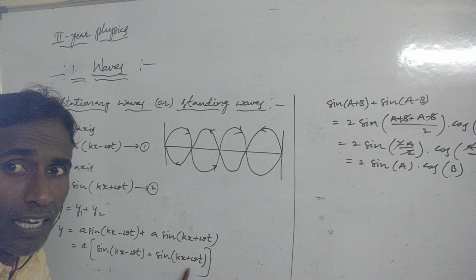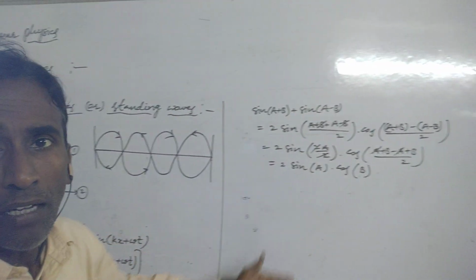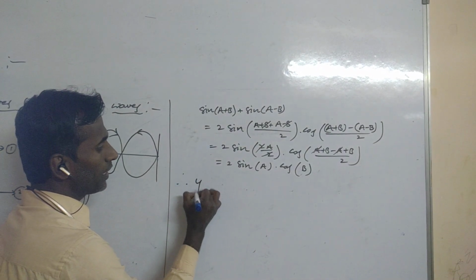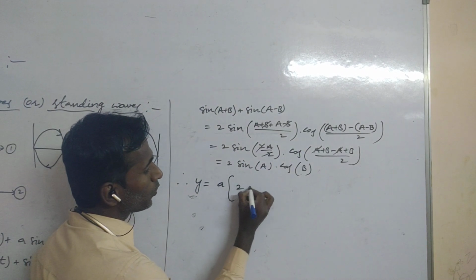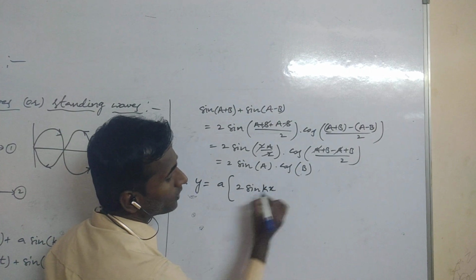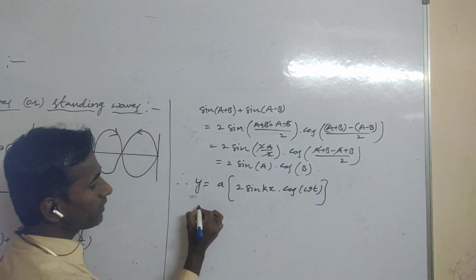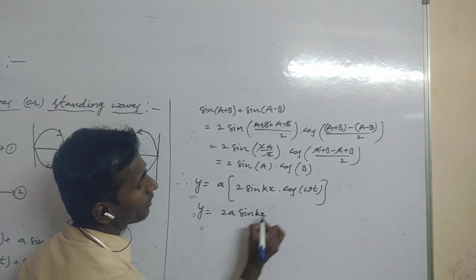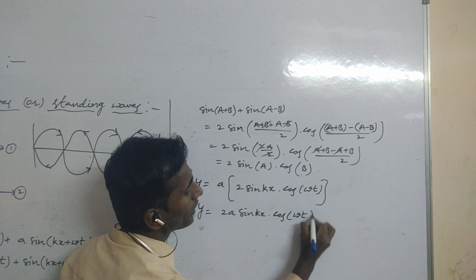So we can write the combined equation using this formula: y equals a into 2 sine kx into cos of omega t. So this is the formula, y equals 2a sine kx into cos of omega t.